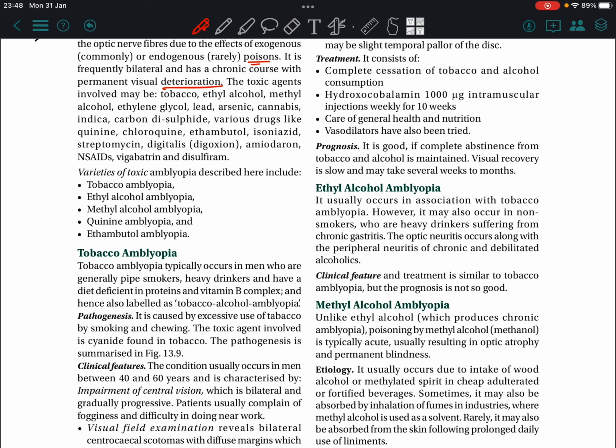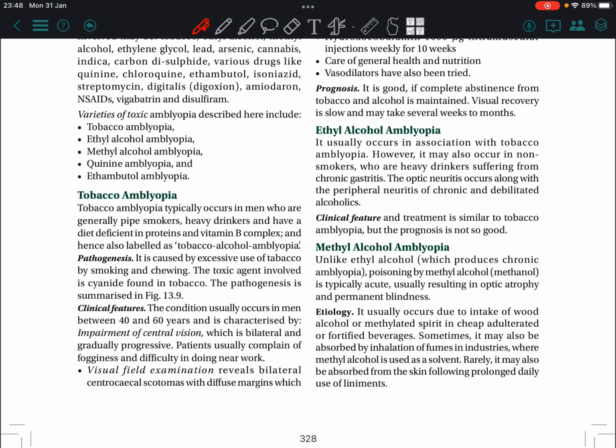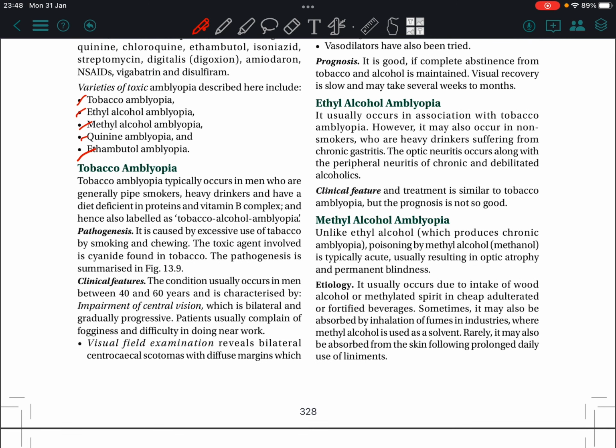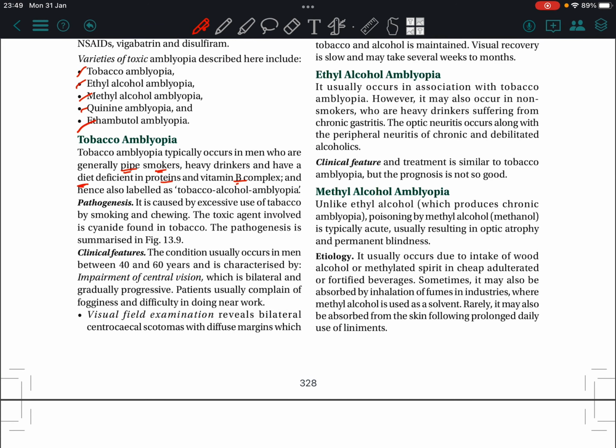The toxic agent involved may be tobacco, ethyl alcohol, methyl alcohol, ethylene glycol, lead, arsenic, cannabis indica, etc. So, varieties of toxic amblyopia include tobacco, ethyl alcohol, methyl alcohol, quinine, and ethambutol amblyopia. Tobacco amblyopia typically occurs in men who are generally pipe smokers, heavy drinkers, and have a diet deficient in proteins and vitamin B complex, and it's also labeled as tobacco alcohol amblyopia.